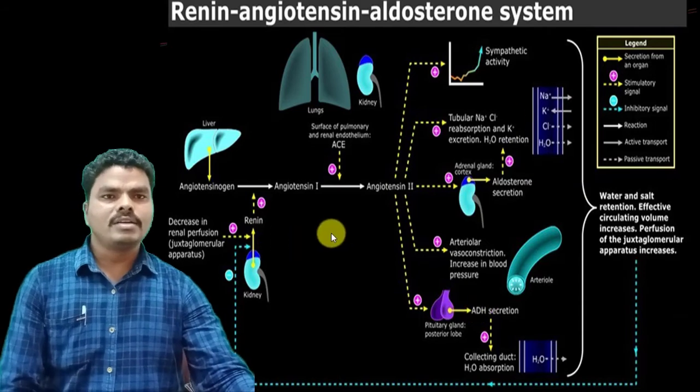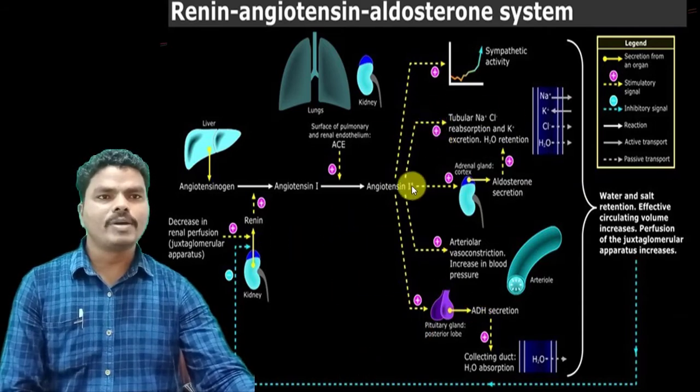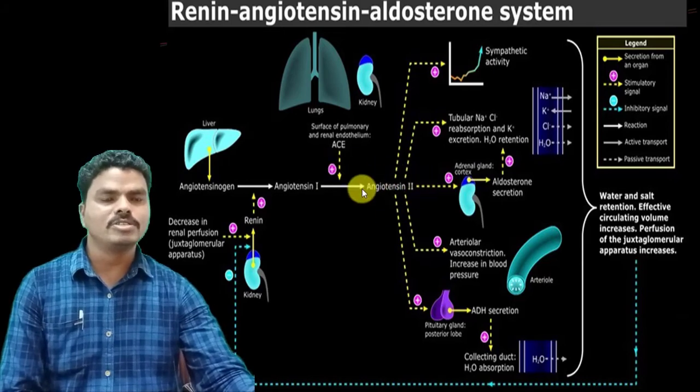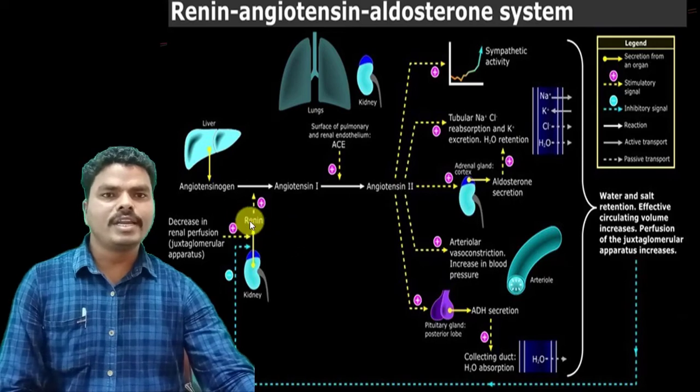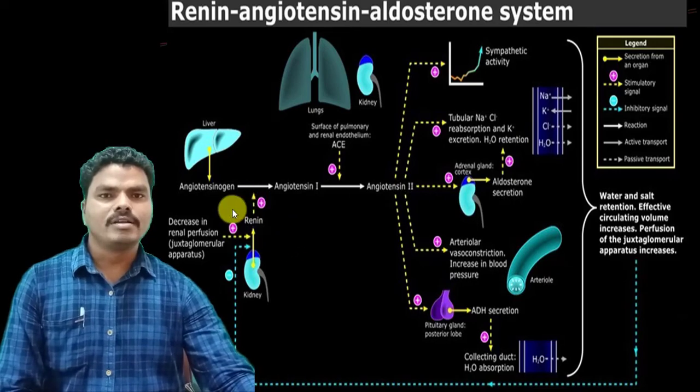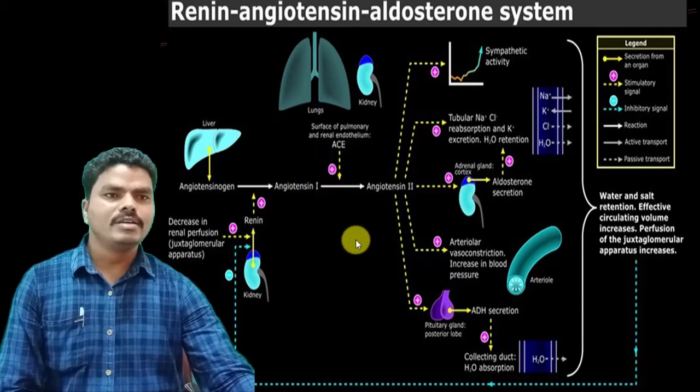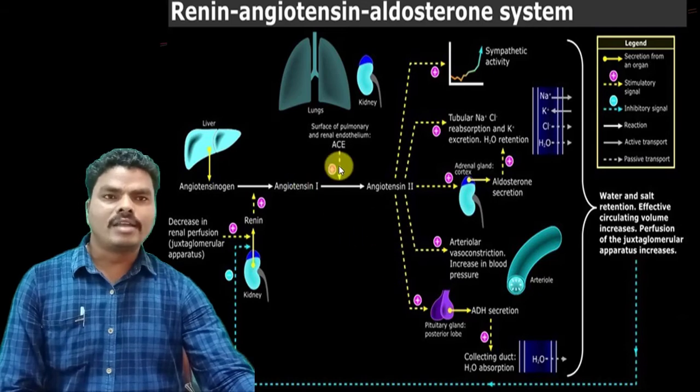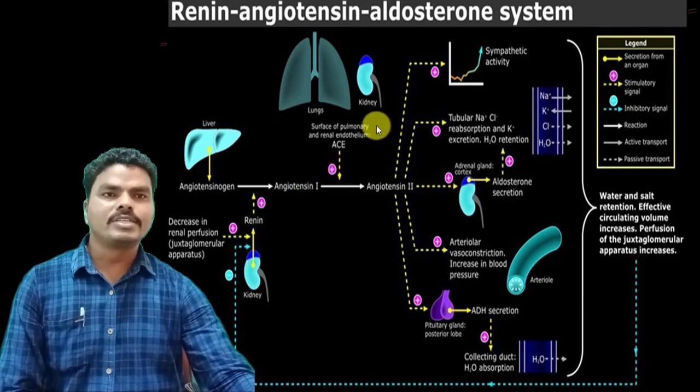For that reason, if you want to treat hypertension, we have to suppress the action of angiotensin II, by blocking it or by inhibiting angiotensin II. Or if you block the renin action, that may decrease the conversion of angiotensinogen to angiotensin I, so that may decrease the hypertension. Another way of treating hypertension is the utilization of ACE inhibitors.